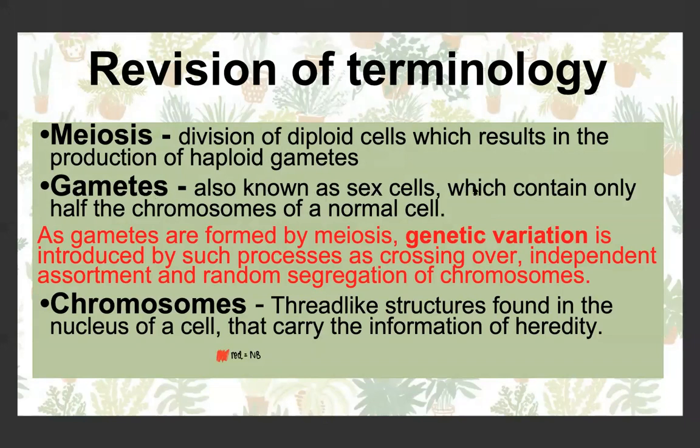Gametes are also sex cells and they contain only half the chromosomes of a normal cell, so they contain a haploid amount of chromosomes. Because gametes are formed by meiosis, genetic variation is introduced by the process of meiosis because of crossing over, independent assortment, and random segregation, which we discussed in the meiosis video. The chromosomes are thread-like structures that are found in the nucleus of a cell, and they carry the information of heredity.